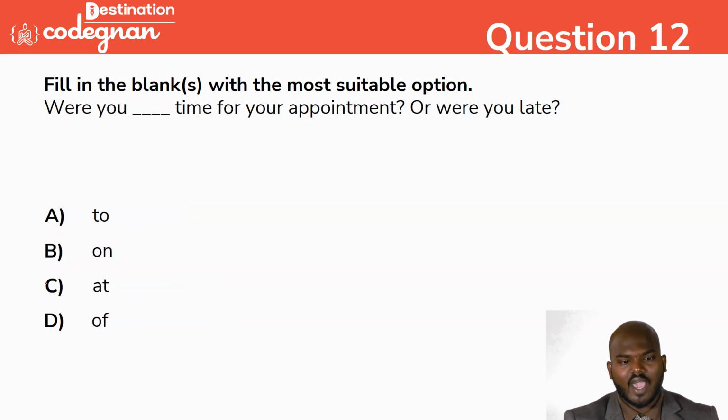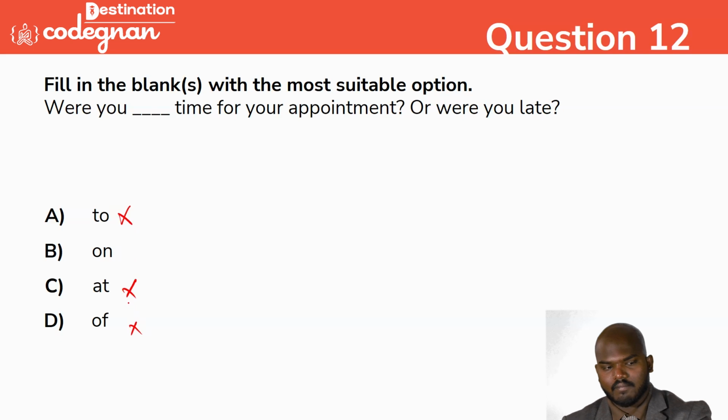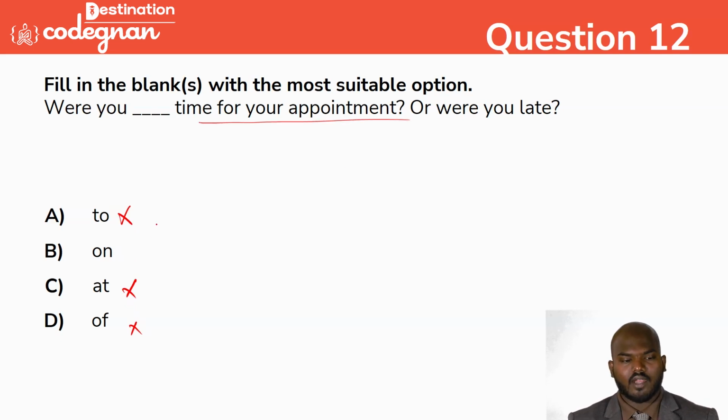So going for the next question: were you dash time for your appointment or were you late? That's my question. So were you dash time for your appointment. So what is the answer we can call it as? I told you one thing, right? What will you say? So you see this one. To be at an appointment, okay. "Were you to appointment" will not come. I told you, right? Here, either "in time" or "on time". You see this one, were you on time for your appointment? On time means reaching on time. That's the thing. Okay, so option B is the very correct answer.